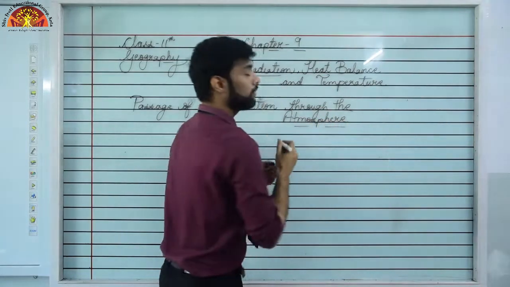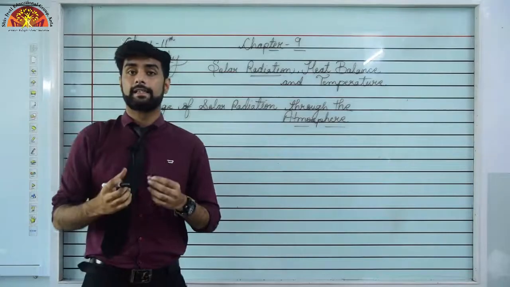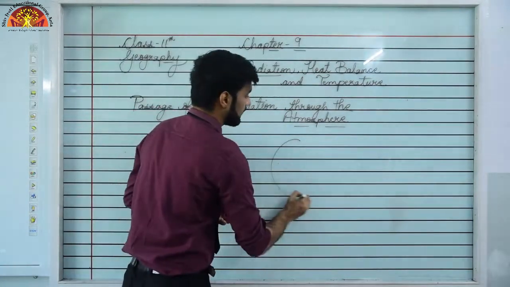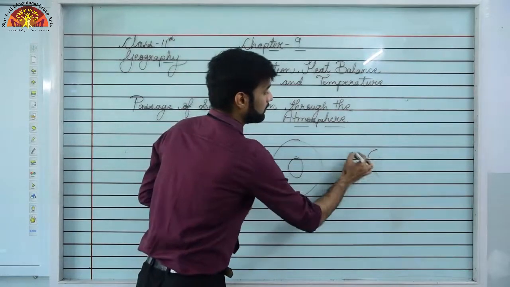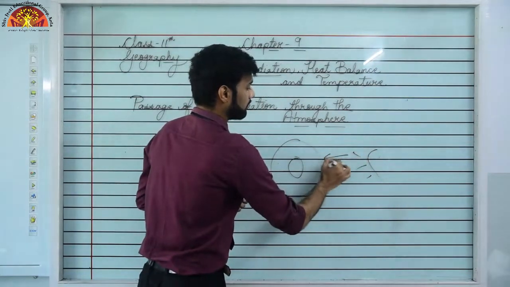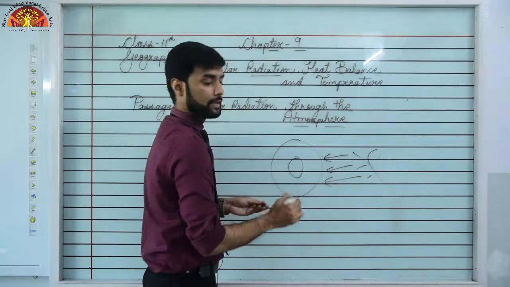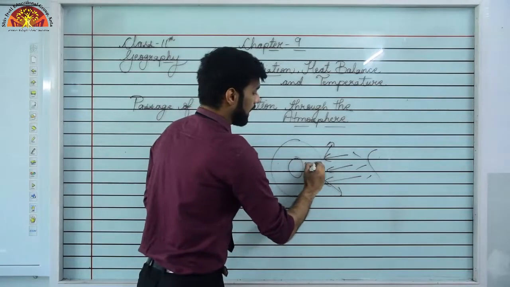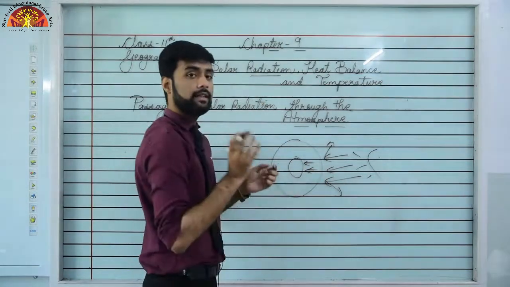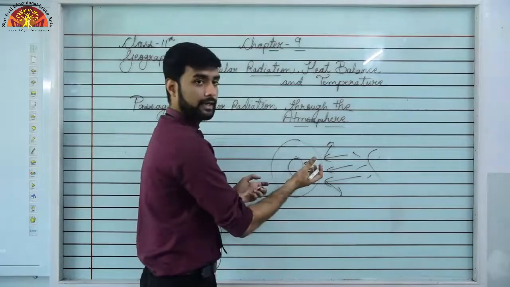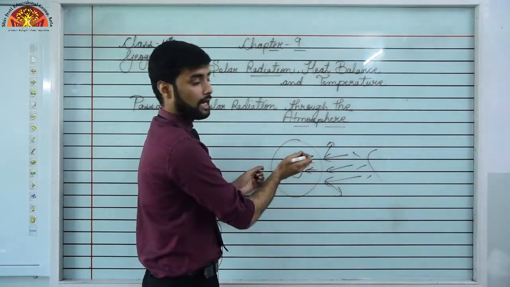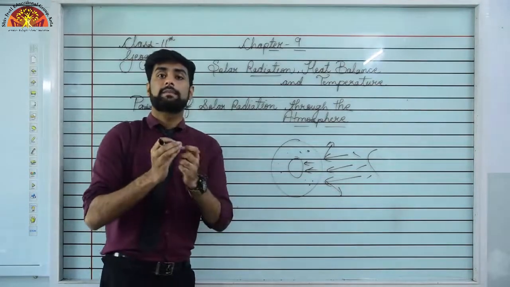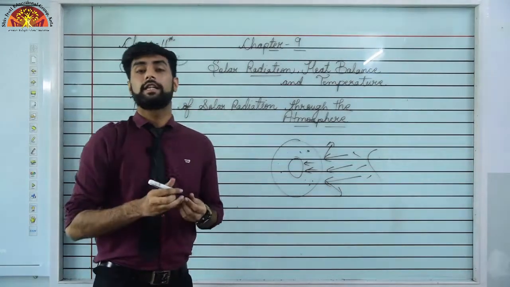You all know that to reach our surface or even our eyes, the sunlight has to pass through the atmosphere first, right? But most of the sunlight that we receive from the sun is actually deflected, and a very small portion of it actually enters the atmosphere. Even that smaller portion is either refracted or split. Here, the water vapors that we have in the atmosphere split the light. That's why you see variation in colors.